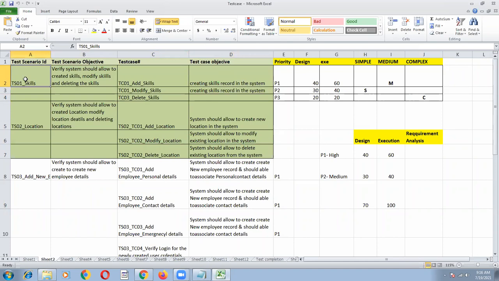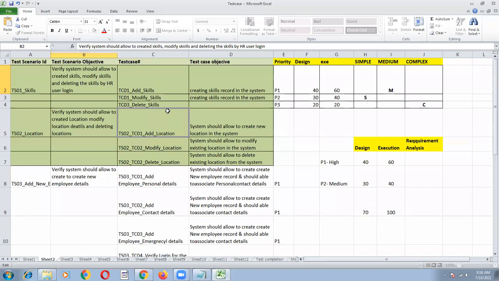After going through the requirements, I understood these are the functionalities and these are the test case objectives. In this application, the system should allow creating skills records, modifying skills and deleting skills by HR user login. As an HR user, he can add skills, modify skills, and delete skills. So the test case objective is create skills record in the system, then modify skills record. Here we need to write properly.